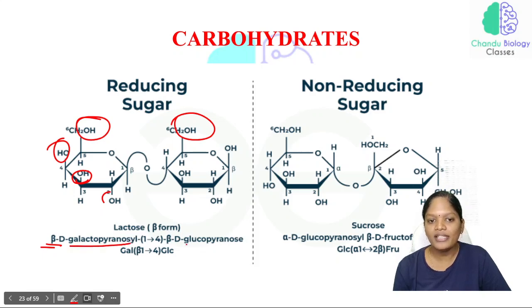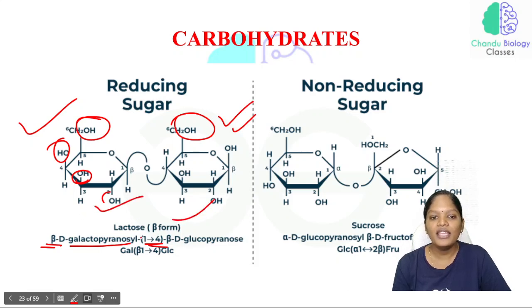Beta-D-galactopyranosyl 1,4 linkage. So this is one sugar and this is another sugar. Both are getting attached. What is the linkage attaching these two sugars? They have a 1,4 linkage, because the first carbon of one sugar is linked with the fourth carbon of the other sugar. That is why the linkage is 1 to 4.